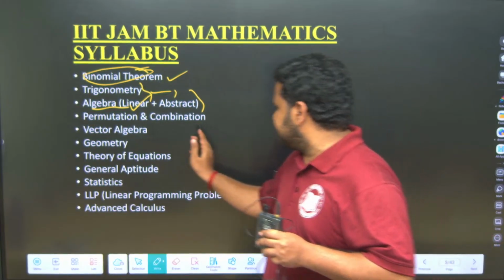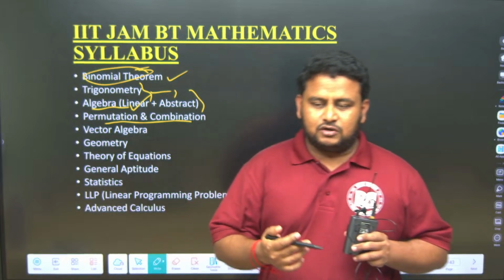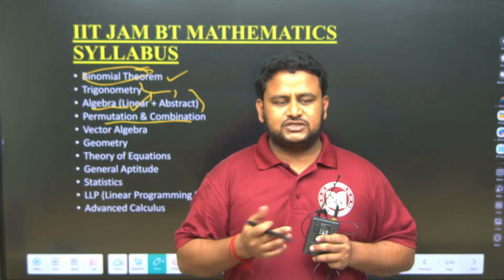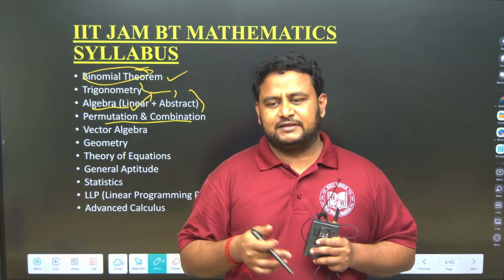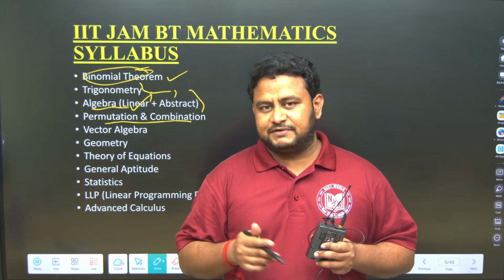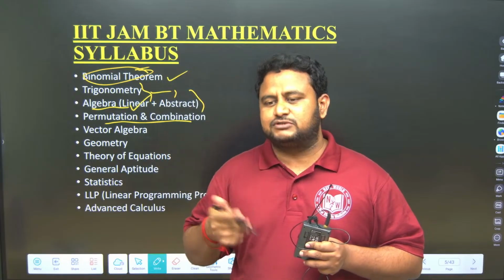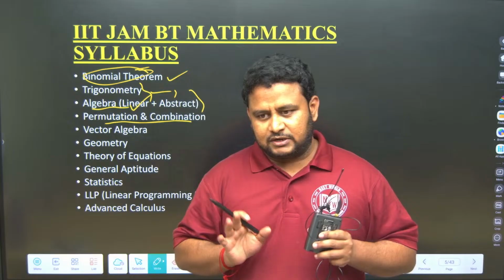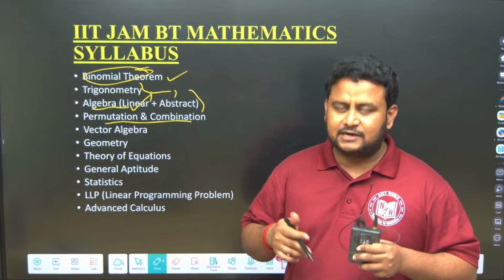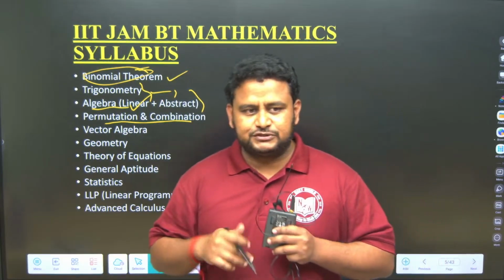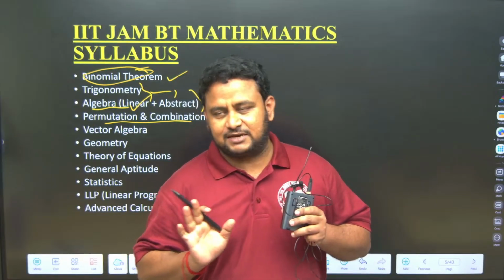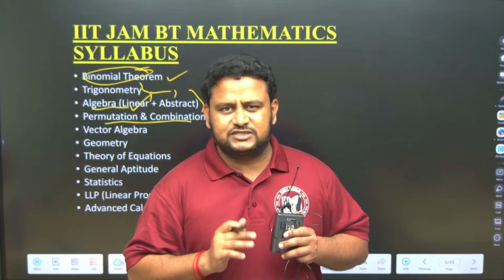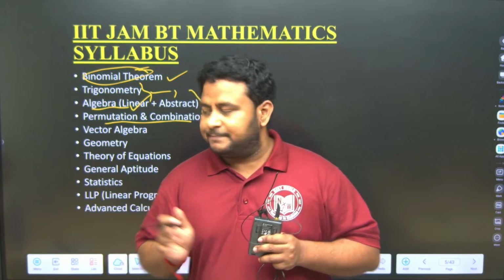Next, coming to permutation and combination. In your school books or intermediate books, the questions that are given will be dealt with in a different way, and the solutions will be very lengthy. But when it comes to IIT JAM, we teach you certain tricks where you can directly get the answer in 2 to 3 steps. Certain patterns and certain types of questions are there which you have recognized, and questions are coming based on those only. After analysis of previous year questions, at least the last 15 to 20 years of papers, based on that I am telling.